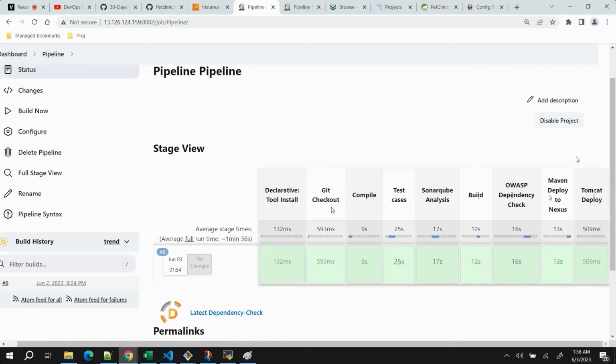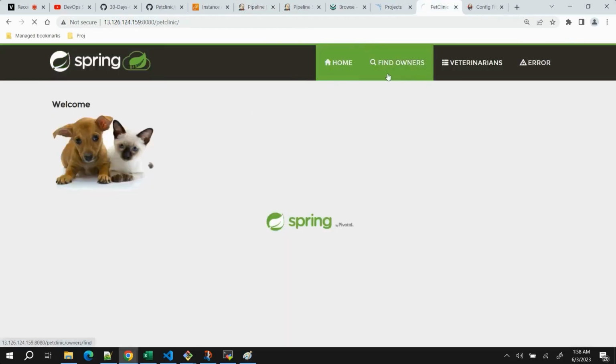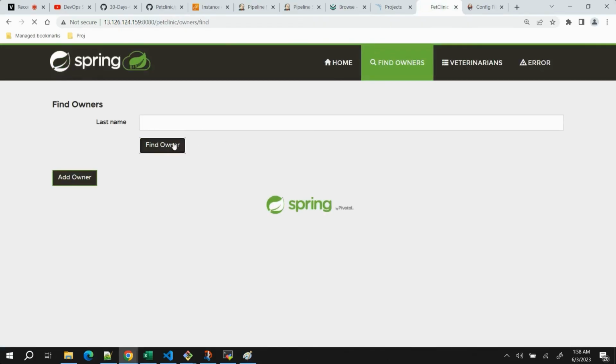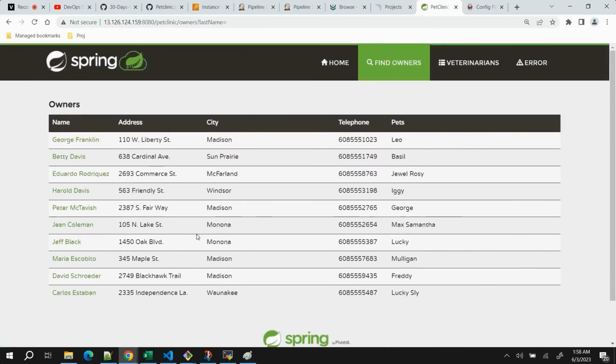Okay, so you can see how well we have written the pipeline, and this looks good. Our application is also deployed. Since we are using a Tomcat server for deployment, this is quite easy. When we start with the Docker deployment and Kubernetes deployment, then we will be using a better, full-fledged application.